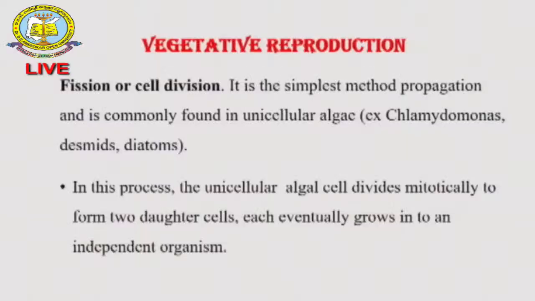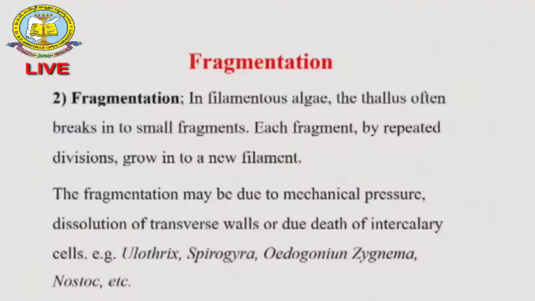Cell division is the simplest method of propagation, commonly known in Chlamydomonas and diatoms. Here, in the vegetative parts, the tip of a branch produces a new plant. When it breaks, the rest of the portion automatically produces a new plant. That is cell division. Next is fragmentation: when the thallus breaks down, the rest of the portion produces a new plant.